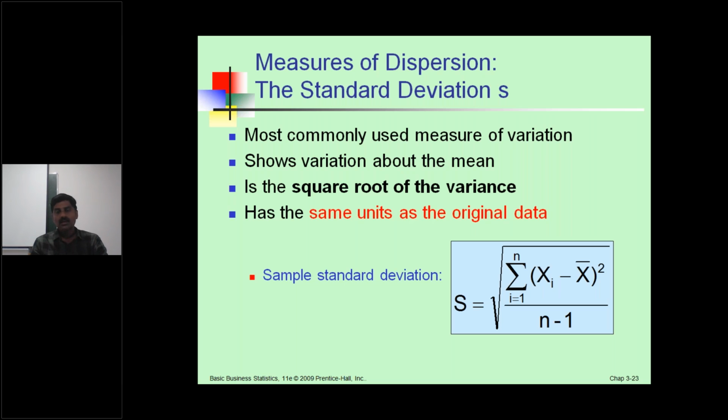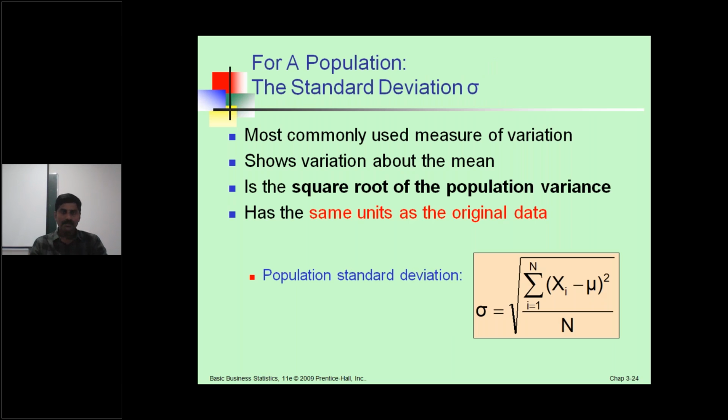This is the formula. For a sample, you take the sample standard deviation, which equals the square root of summation, i runs from 1 to n, xi minus x bar whole squared, divided by n minus 1. Now the population standard deviation.